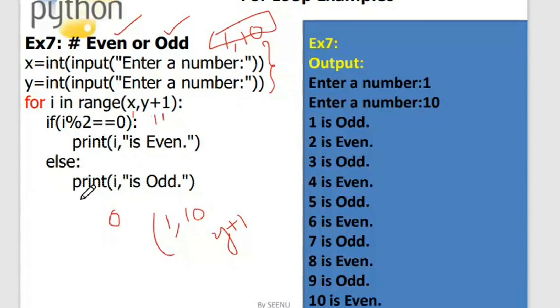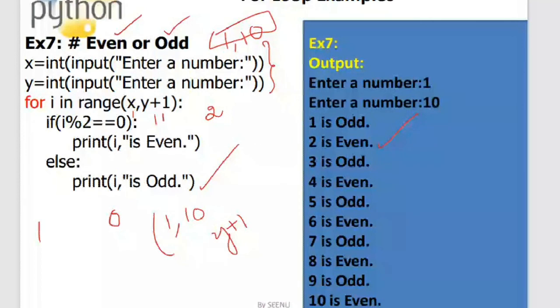So for 1, first it will check 1 mod 2 is equal to 0. So it is 1 itself. So it will print 1 is odd. In the next case, 2, it takes the 2 from the sequence and checks whether 2 is there in the sequence or not. So 2 is there in the sequence. So now it enters into the for block and checks 2 mod 2 is equal to 0. So 2 is even. Likewise, it checks each and every value in the range, and then consecutively prints whether it is even or odd based on the logic we have written.